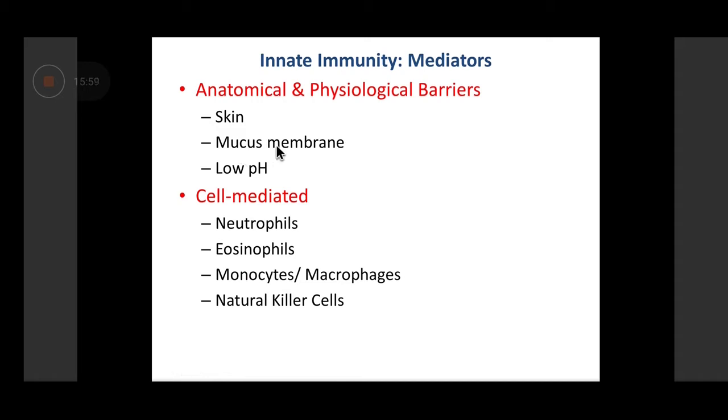Mucous membrane, particularly in the upper respiratory tract and gastrointestinal tract, traps the organisms and then flushes them out through entrapment within the mucous layer. Low pH, as I was mentioning, is present in the vaginal mucosa in women and also in gastric acidity. This maintains the microorganism load at a very low level. And if there's an alteration in the pH, then you can get gastrointestinal tract infections and also infections of the vagina, that is vaginitis.